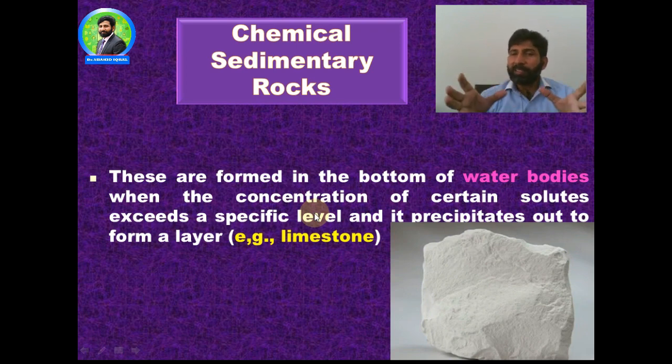With the passage of time, the limestone gradually settles down, and when it has settled, it forms a chemical sedimentary rock because it is formed by the accumulation, sedimentation or precipitation of a particular chemical. The chemical involved in this process is limestone. This is also used to form chalk.